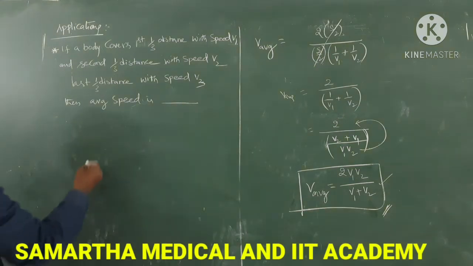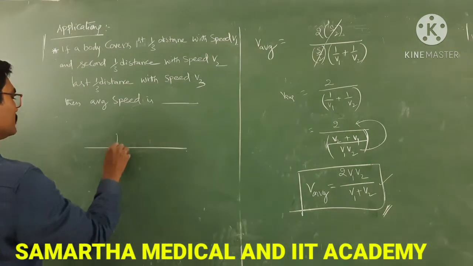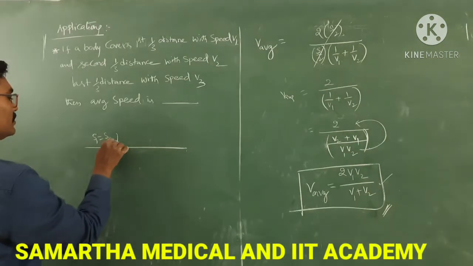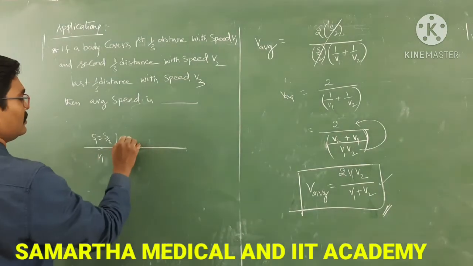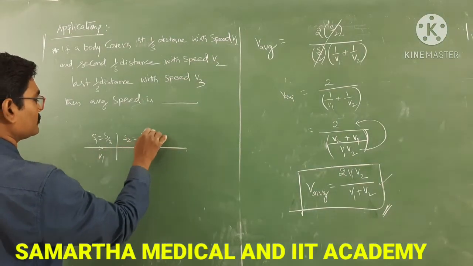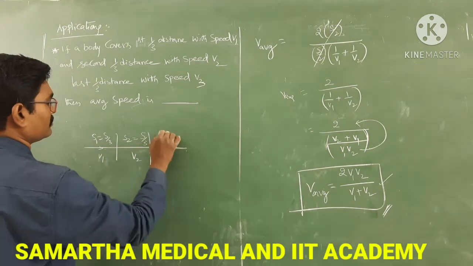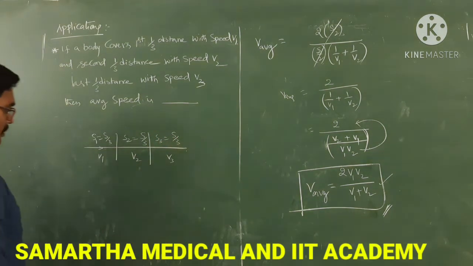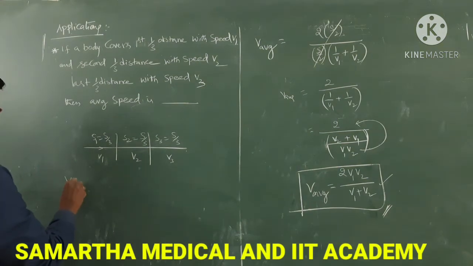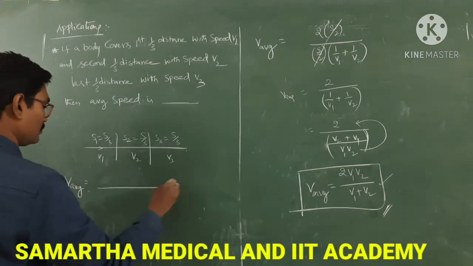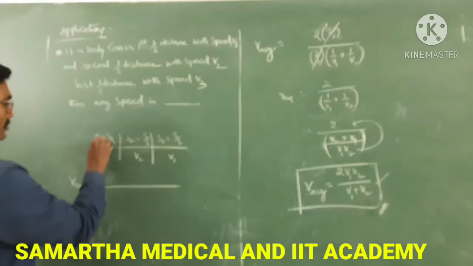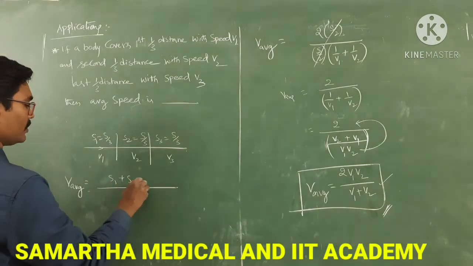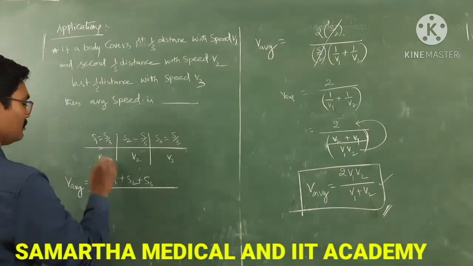To calculate this also like this. First S1 is S by 3 with speed V1. Next S2 also S by 3 with speed V2. S3 also S by 3 with speed V3. Then the average speed formula is total distance by total time taken. Total distance S1 plus S2 plus S3 by time taken.